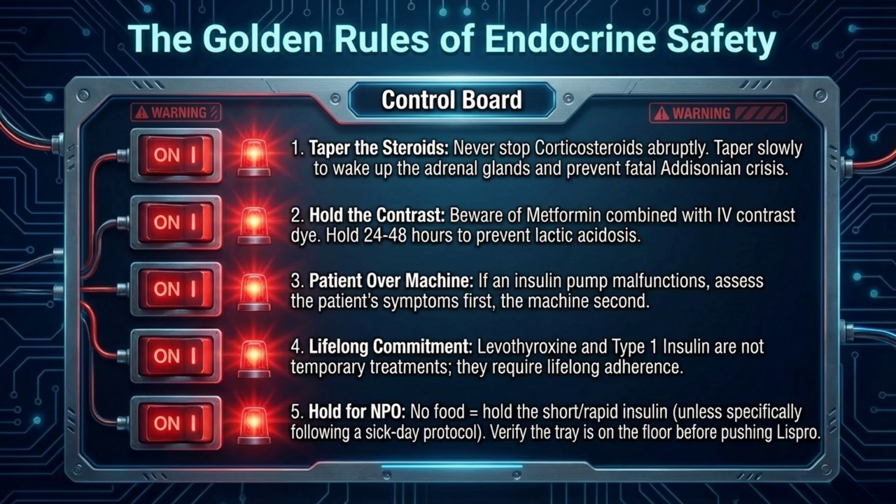And then remember that if our patient isn't eating, we aren't going to give them short or rapid acting insulin because they need food, right? So we need to make sure that there is food available to them.